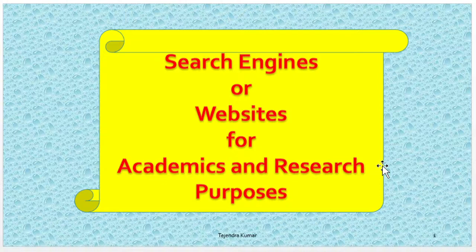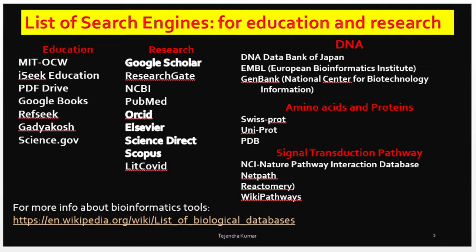academic search engines. While if we want to search some research papers, some review papers, some latest new research discoveries, some patents, then we have to go through the research search engines. Okay, so there are a list of search engines which are useful for all these purposes.